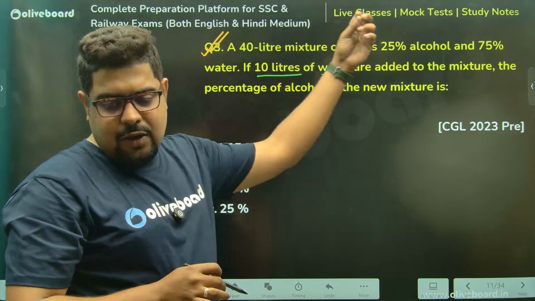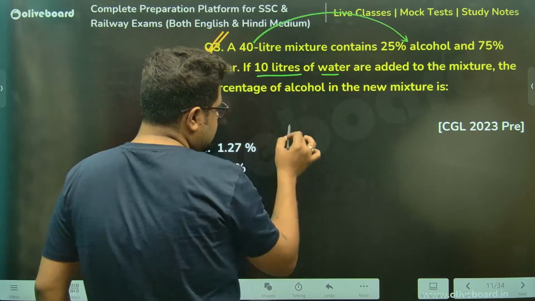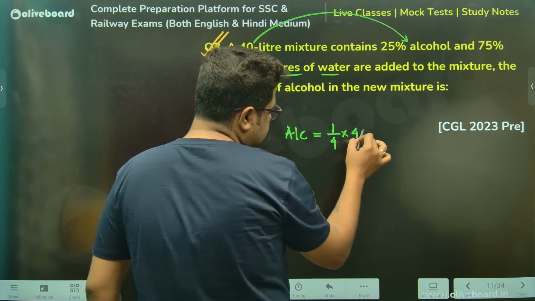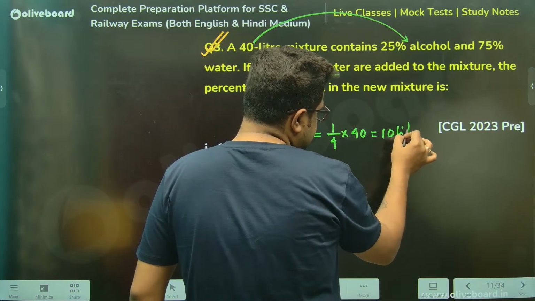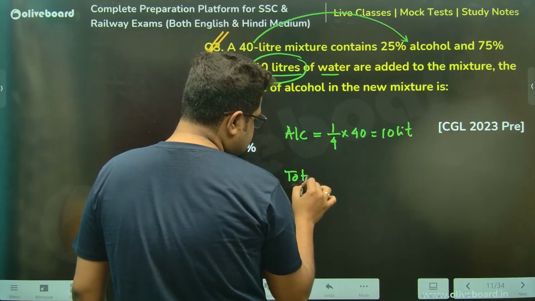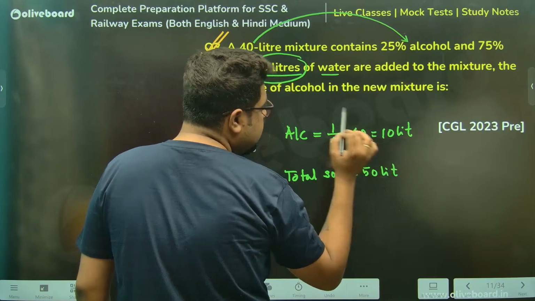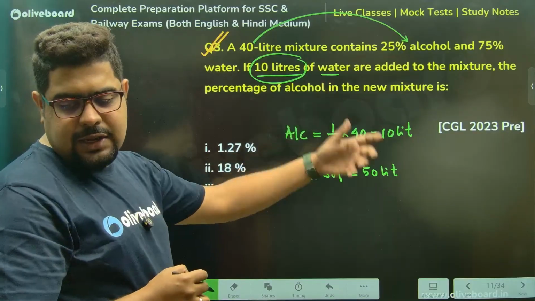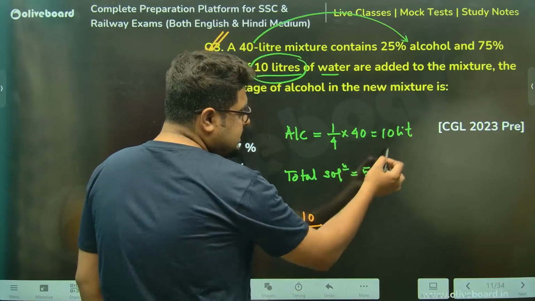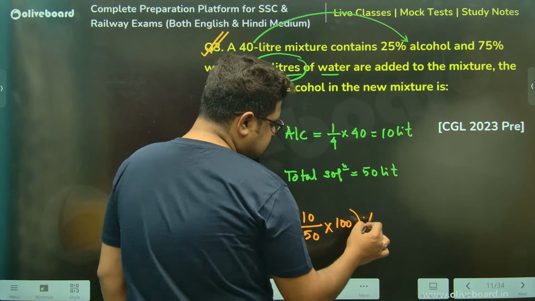I will not even calculate water. 40 liters mixture, 25% alcohol. How much alcohol is there then? 25% meaning 1/4 of 40, meaning 10 liters. Now, after adding 10 liters of water, what is the total solution? 40 plus 10, meaning 50 liters is the solution. The percentage of alcohol in the new mixture will be 10 liters out of 50 liters into 100%.